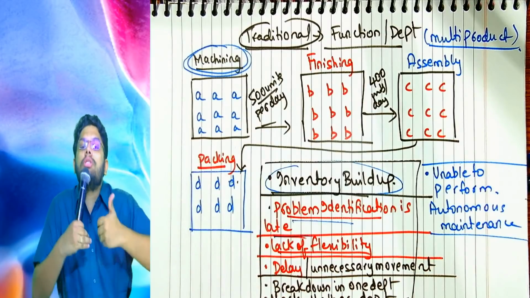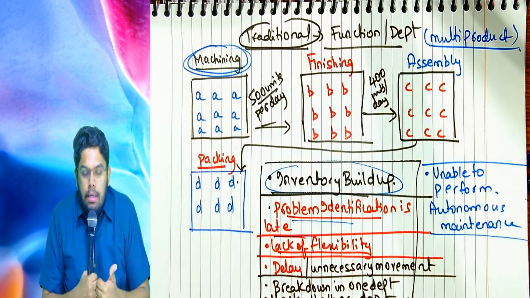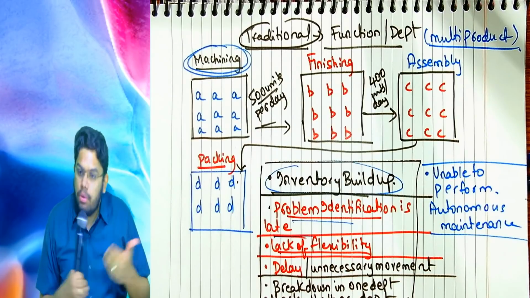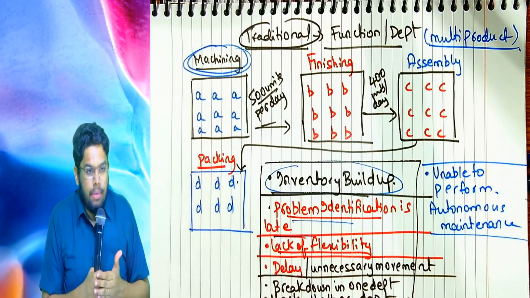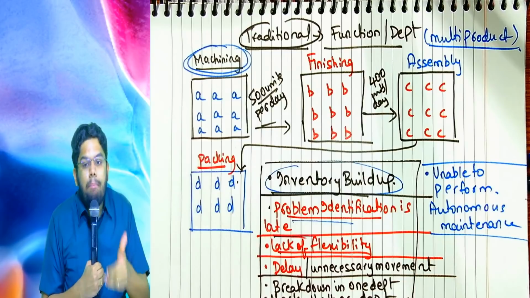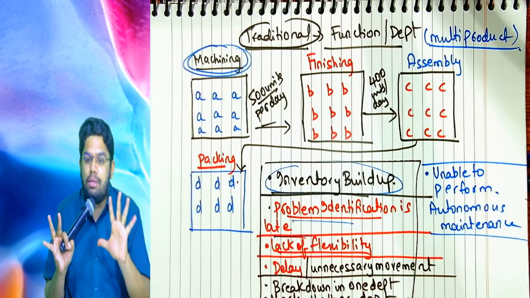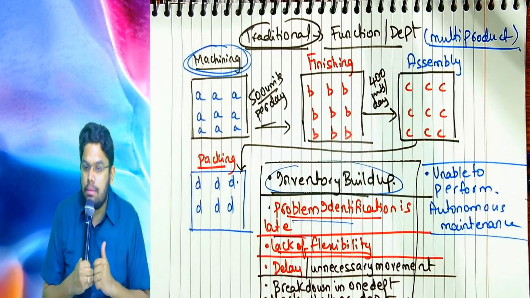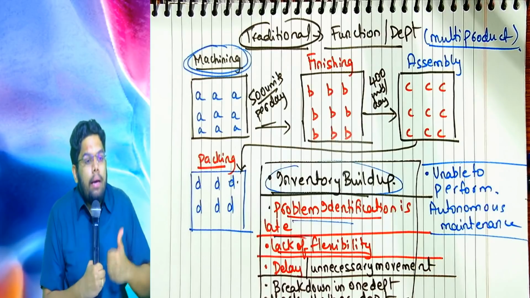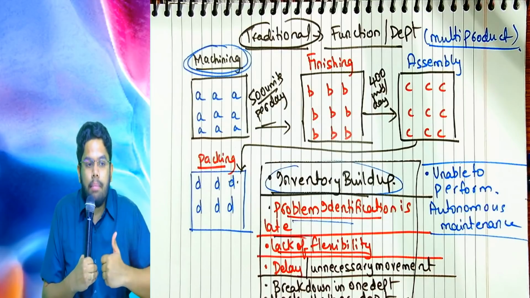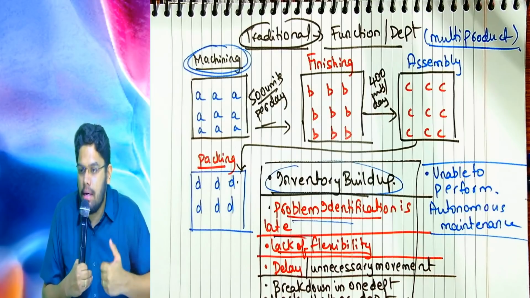Now when huge big machines are maintained, it is difficult to have autonomous maintenance. We have discussed TPM, total productive maintenance. Yes or no? In that, one of the pillars, if you remember, there are 8 pillars of TPM. One of the 8 pillars is autonomous maintenance. It means the operator who is doing the job should be capable of doing some minor repairs and maintenance on his own.